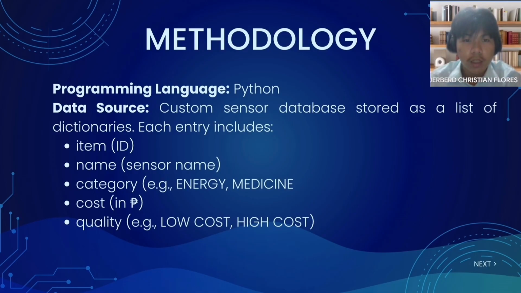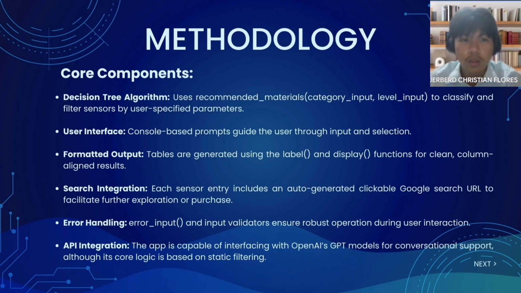The core components include a decision tree algorithm that classifies sensors based on user input via the recommended_materials function and a console-based user interface that guides users through input prompts. Output is presented in well-formatted tables generated by label() and display() functions for clarity. Each sensor entry also includes an auto-generated clickable Google search URL for easy further exploration.